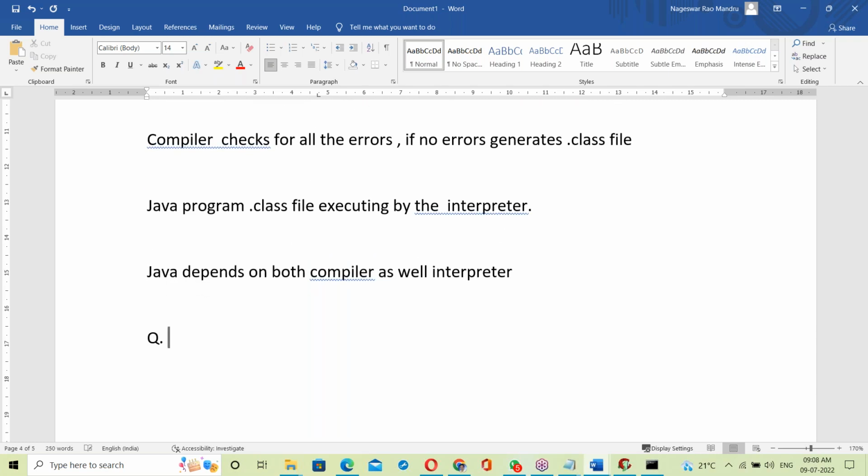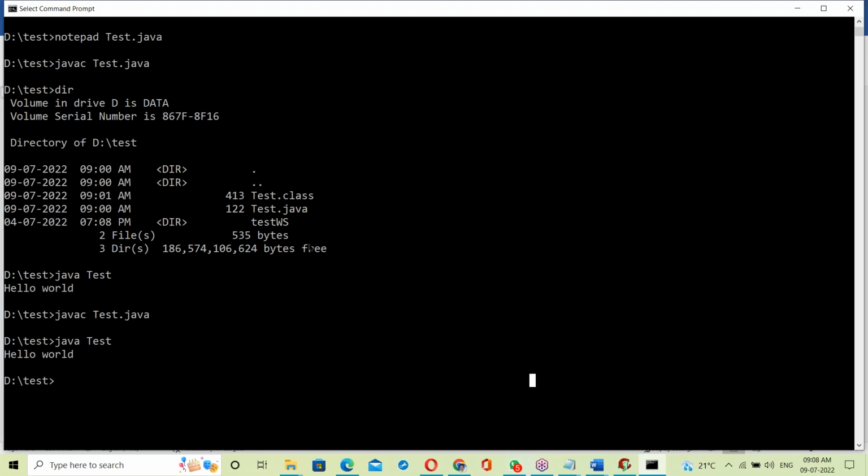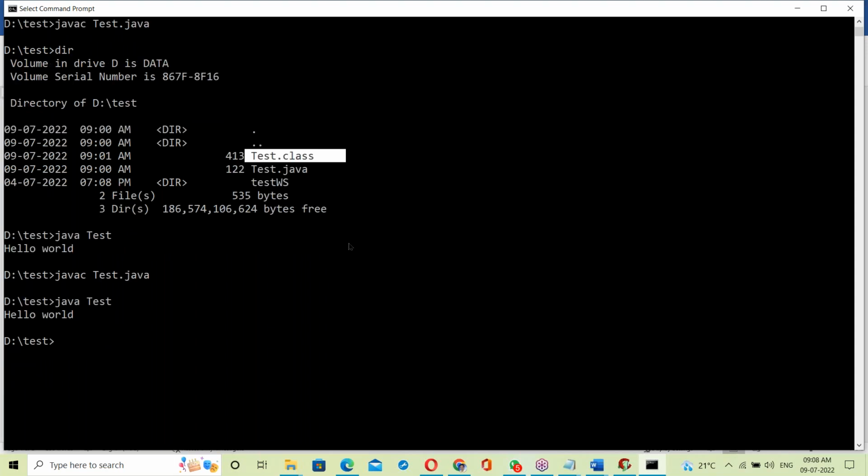Some questions for you guys. Can we create an exe file in Java? What do you understand from the last explanation? In a Java program explanation, have we observed an exe file anywhere? First test.java generates a dot class file. Have we observed any exe file? No, no exe file in this.